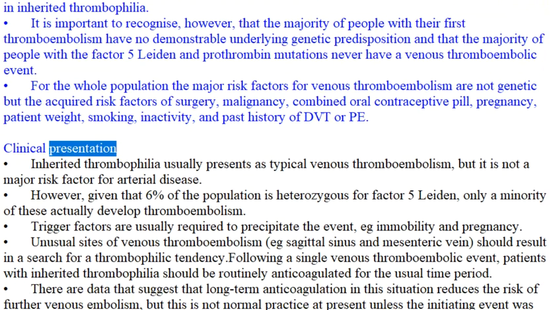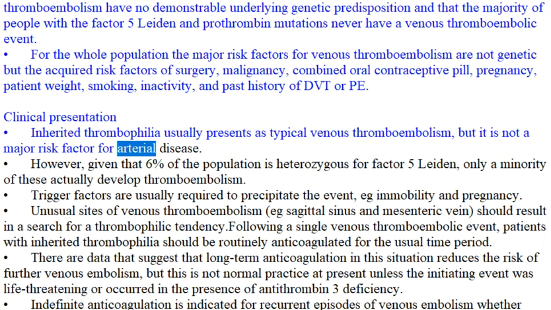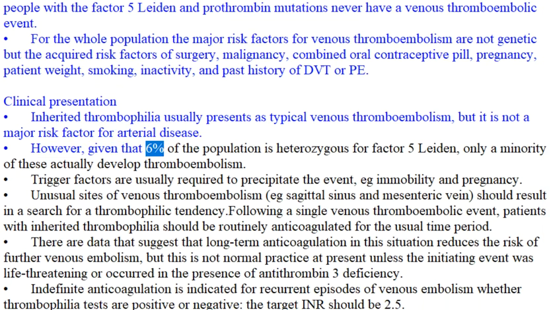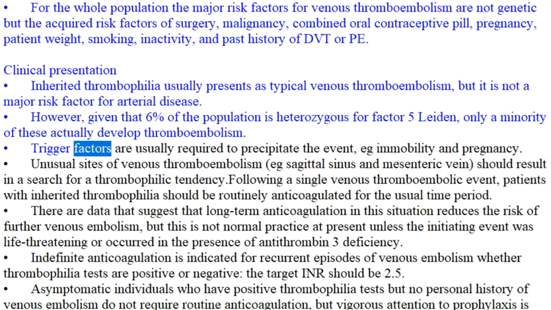Clinical presentation. Inherited thrombophilia usually presents as typical venous thromboembolism, but it is not a major risk factor for arterial disease. However, given that 6% of the population is heterozygous for factor V Leiden, only a minority of these actually develop thromboembolism. Trigger factors are usually required to precipitate the event, e.g. immobility and pregnancy.